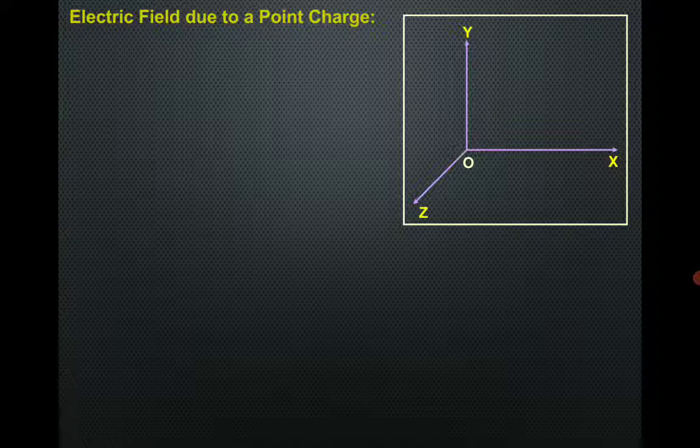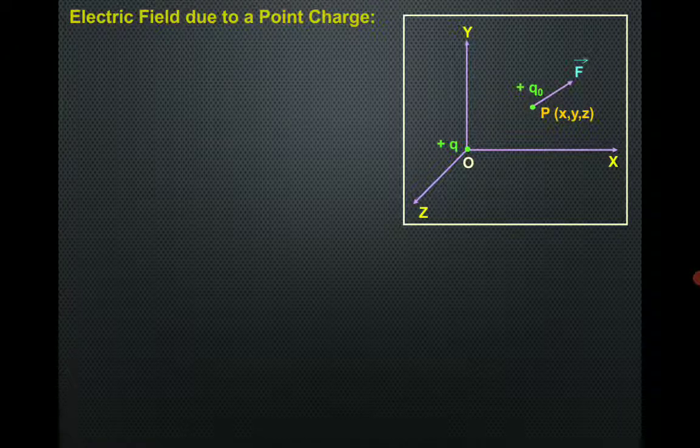This is the Cartesian plane, or we can say the xy, yz or xz planes are there. Let's consider a plus q, which is a source charge placed at the origin, and a point P situated in a region whose coordinates are x comma y comma z.